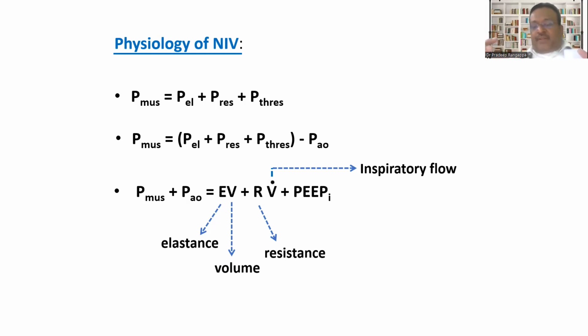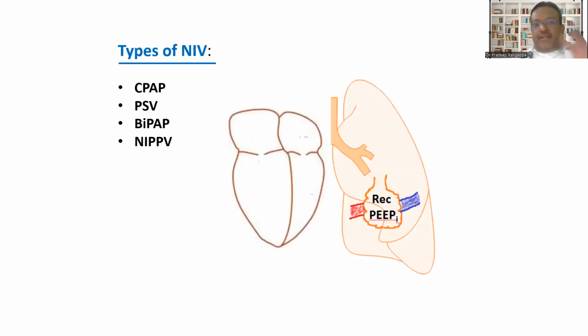So the whole concept of NIV is keeping in mind how it has a bearing on overcoming these pressures, which I'll show you in the next couple of slides. HFNO has nothing to do with any of these pressures, which means physiologically it falls apart in a big way, because it does not have any rationale in overcoming these pressures to optimize your oxygenation, improve your alveolar ventilation, and reduce your work of breathing. When you talk about NIV, it has different components: CPAP, pressure support, BiPAP, NIPPV or non-invasive positive pressure ventilation, which are used interchangeably.